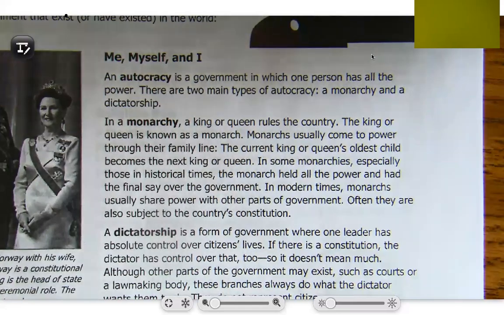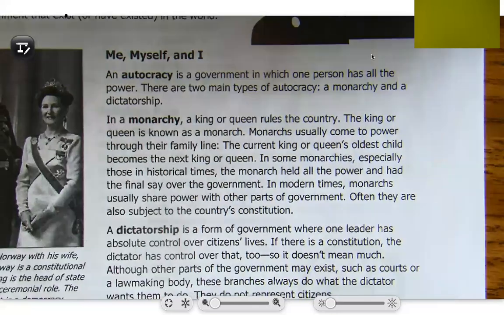In some monarchies, especially those in historical times, the monarch held all the power and had the final say over the government. In modern times, monarchs usually share power with other parts of government. Often, they are also subject to the country's constitution. So we said in class an example of a monarchy would be Queen Elizabeth II in England. She's a queen.